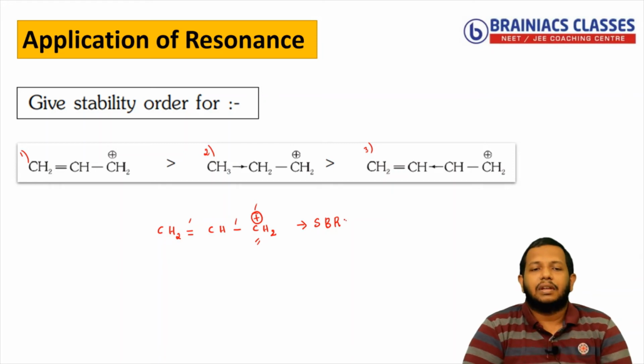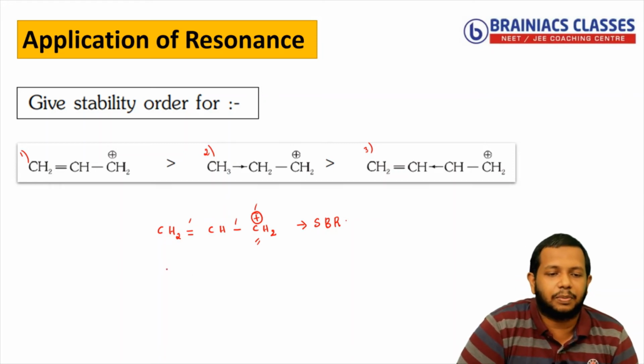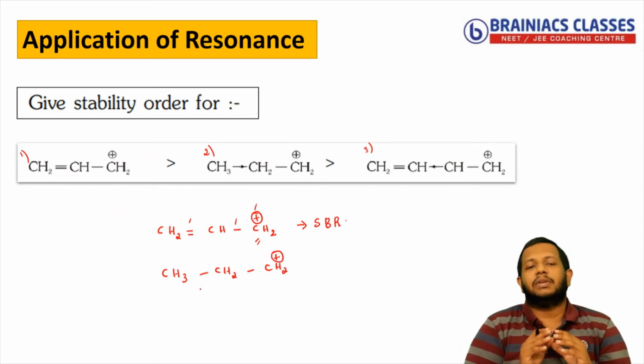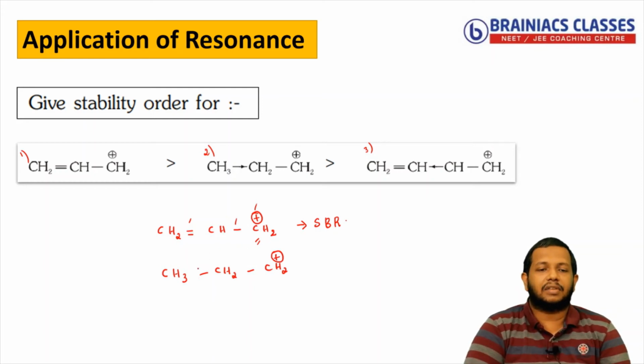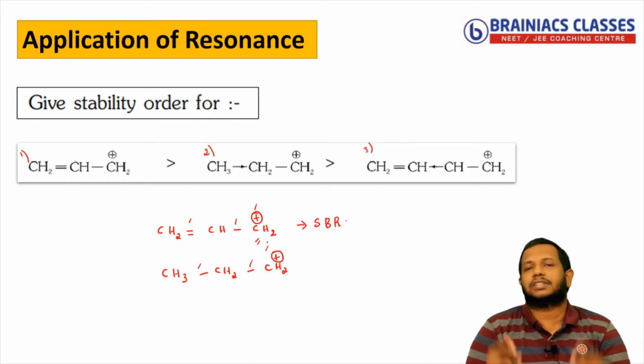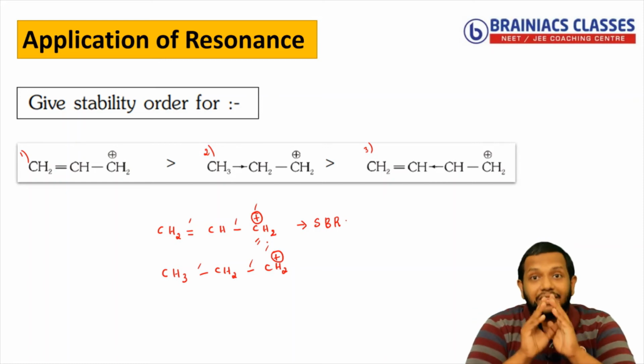Okay. Now the next species: CH3, then CH2, then CH2 plus is present. Now tell me whether resonance is present or not. You can see here plus, single bond, again single bond, positive charge. There is no conjugation present. That means there is no resonance.